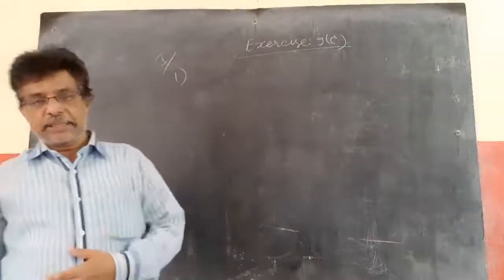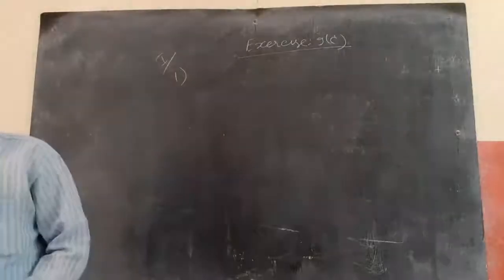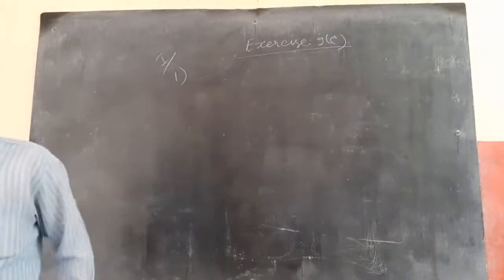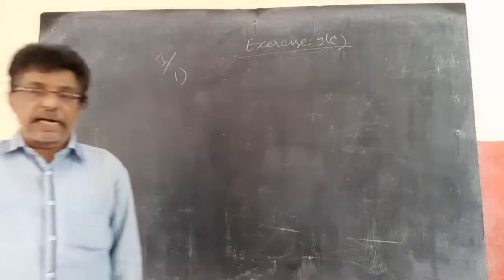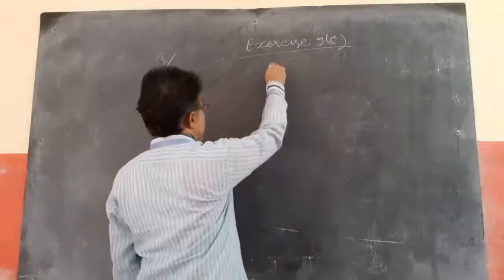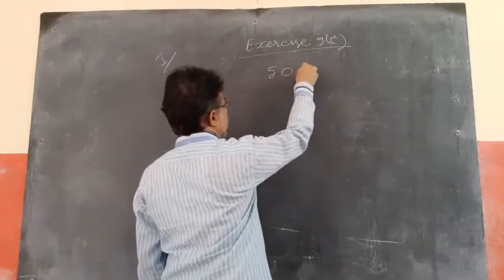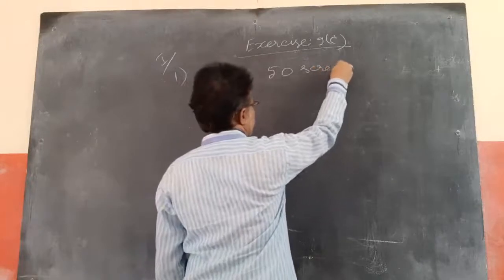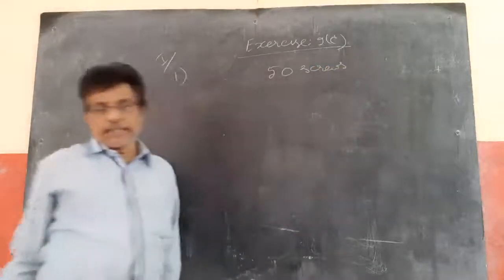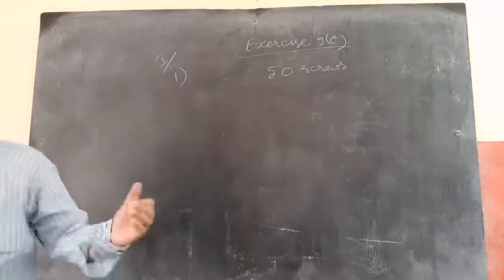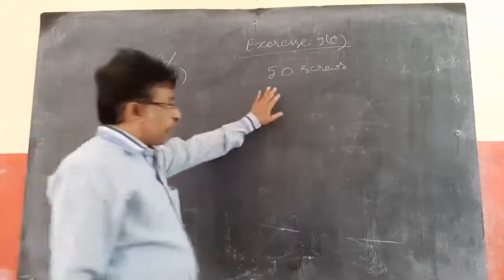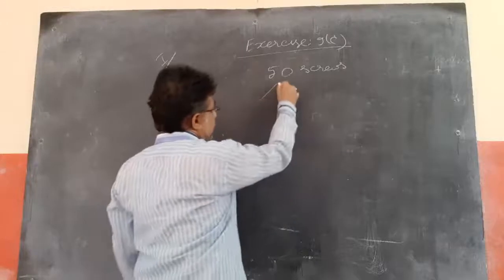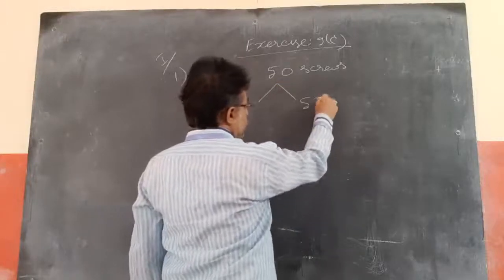Exercise 9C, first one. 3 screws are drawn at random from a lot of 50 screws. So there is a lot of 50 screws. 3 screws are drawn from it, 5 of which are defective. Out of the 50, 5 screws are defective.